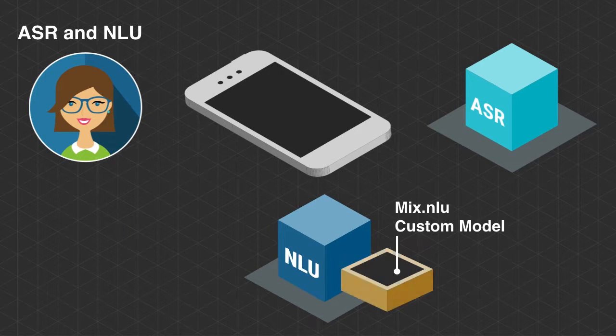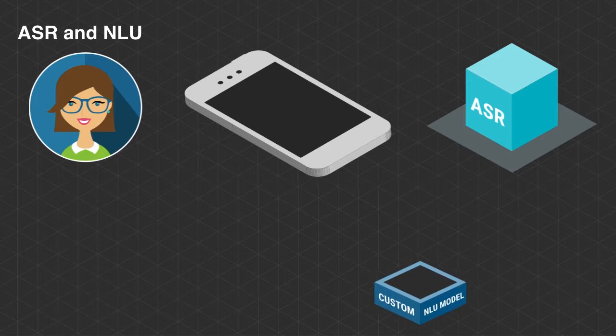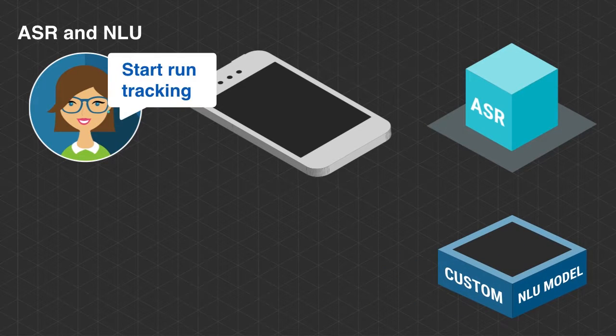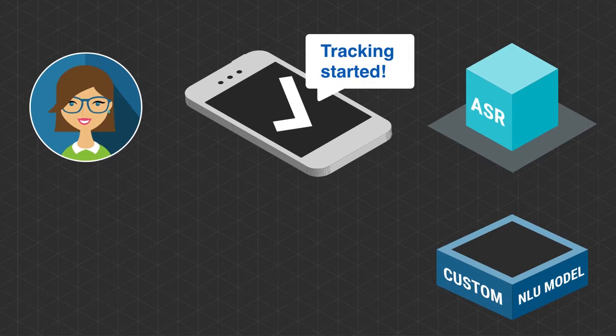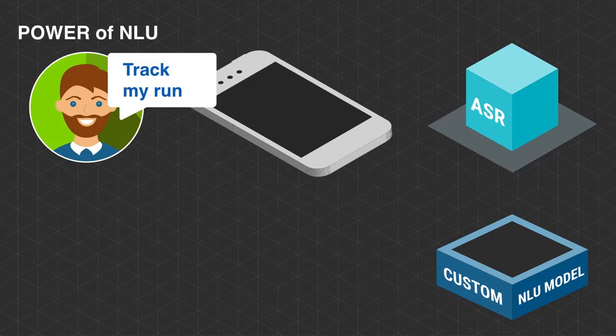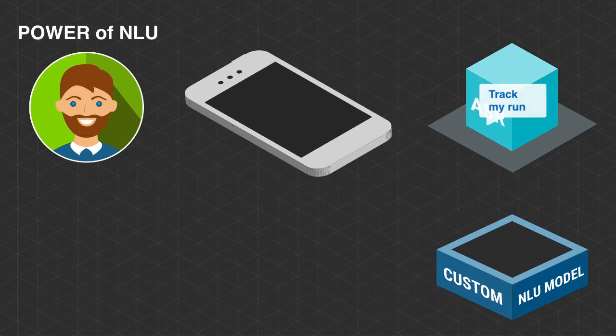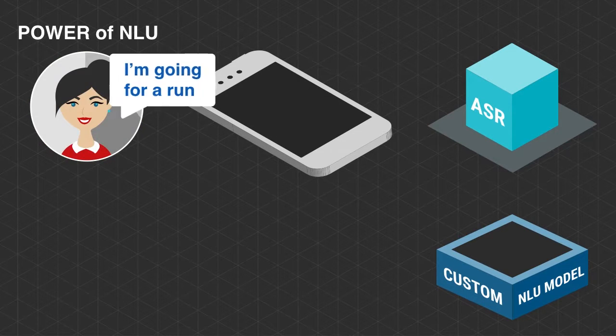An NLU model abstracts from the user's words to their meaning, represented as intents and concepts. So when users speak slightly different words or phrasings but they mean the same thing, the NLU's output will reflect that. It will stay constant regardless of the words. So the benefit to you as the developer is that you don't have to have hard-coded all the ways that a user might express the same intent. The benefit to the user is that they don't have to memorize a set of commands or alternatively figure out why something might have worked one time but didn't seem to work when they tried it again.